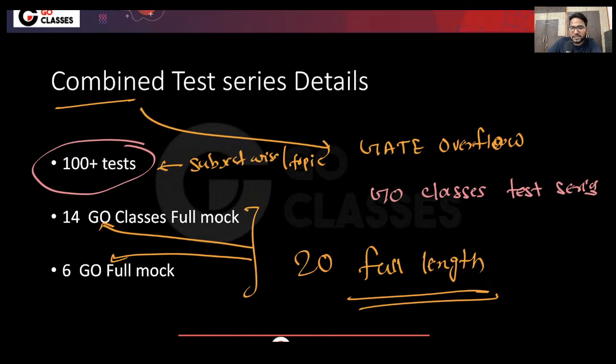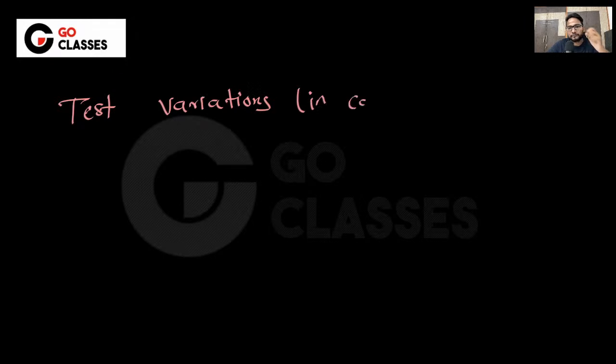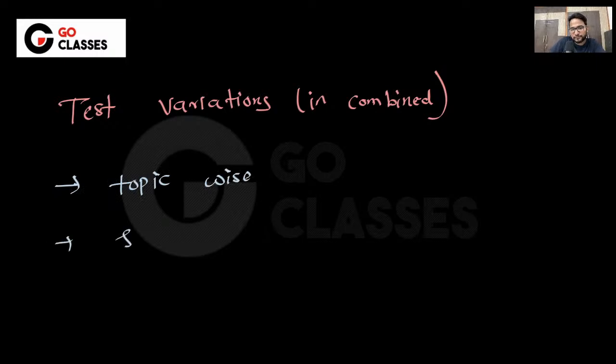So let me just tell you the test variations in the combined test series. One is the topic wise test, the subject wise test, and the mixed subject wise test, which I can also call a multi subject test.